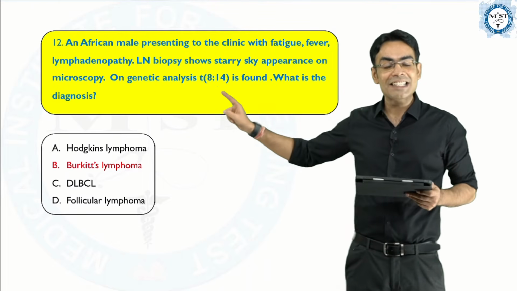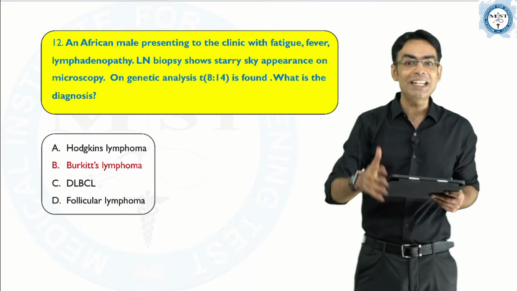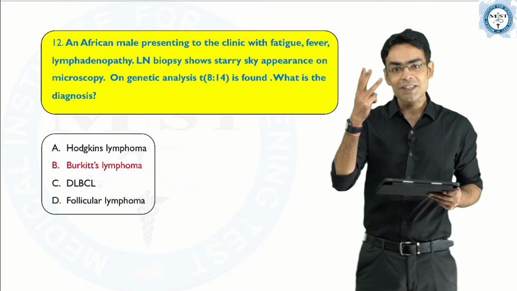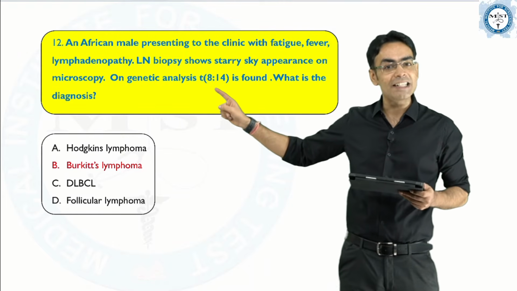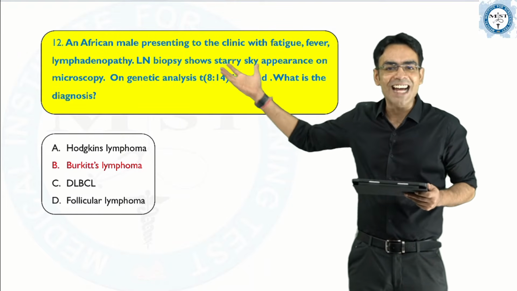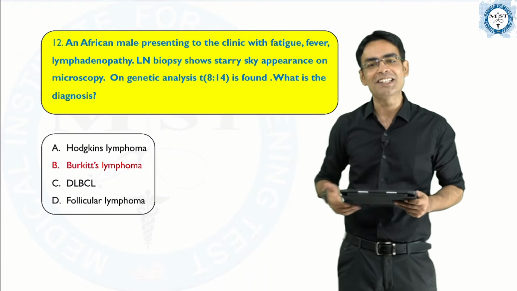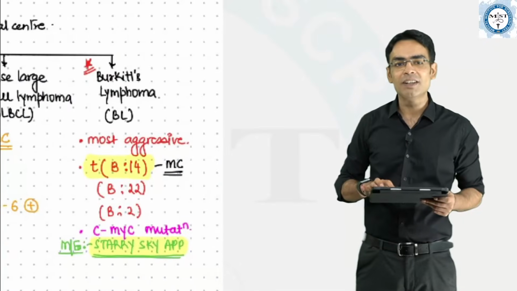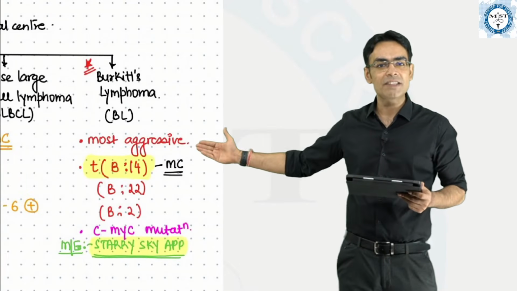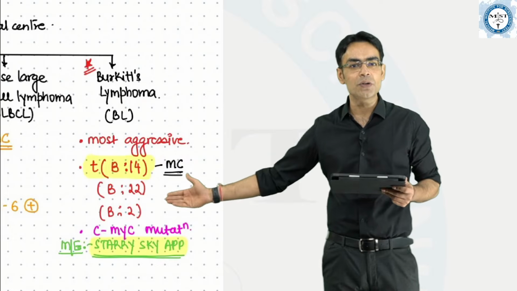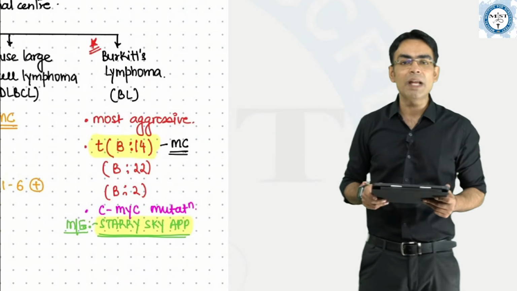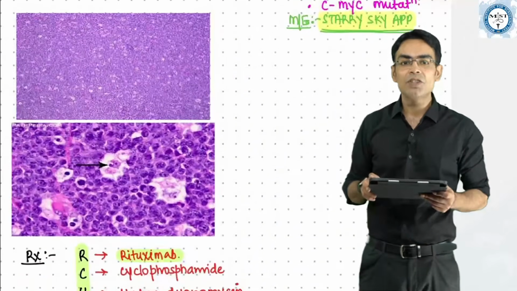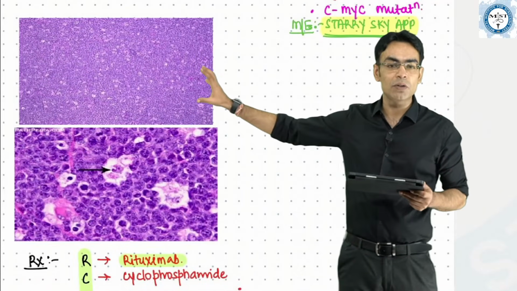Then on genetic analysis, translocation 8;14. I don't know how many times we have revised, we have chanted this, translocation 8;14. I told you about three translocations in Burkitt. This was the most common, and this is translocation 8;14. It's a direct, clear-cut question of Burkitt's lymphoma. Burkitt's lymphoma is most aggressive. These are the three translocations I told you. Even the mutation would be c-MYC, and you will have starry sky appearance. And this is what I have shown you with starry sky, that this is how it looks.